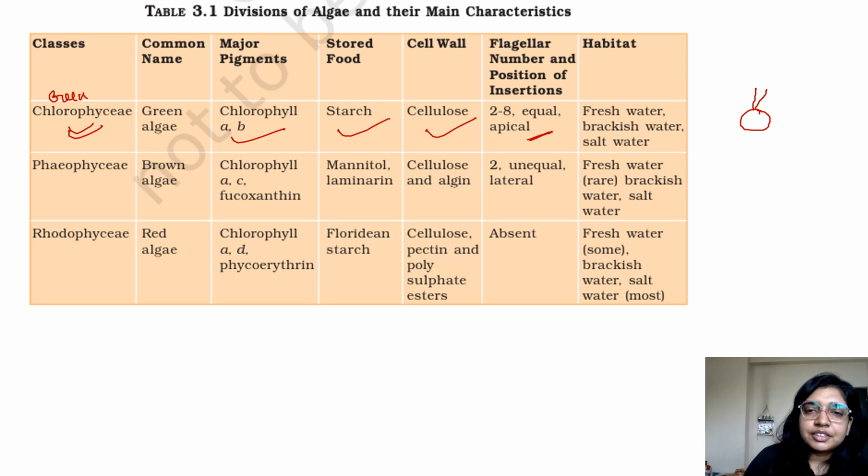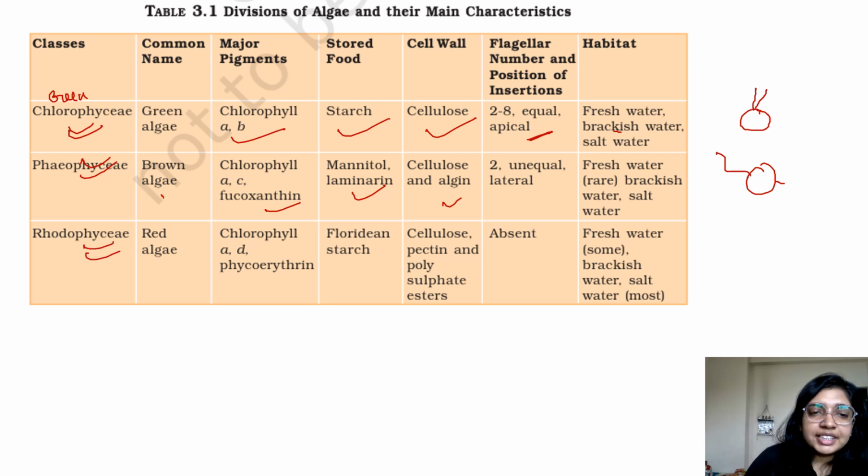This sort of structure. Habitat is not really that important, but if you can, then learn the habitat as well. When you're talking about brackish water, it will come under Phaeophyceae. Sorry, Chlorophyceae. Moving to Phaeophyceae, which was your brown algae. The pigments were chlorophyll A, C, and fucoxanthin, which we have already talked about a lot of times. The food is stored in the form of mannitol and laminarin. The cell wall is made of cellulose and algin. Two unequal and lateral flagella. So in this case, it's lateral, not apical, and they're unequal. If one is big, the other one would be smaller in size.